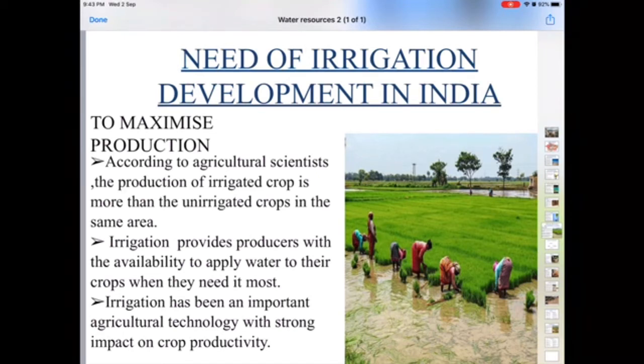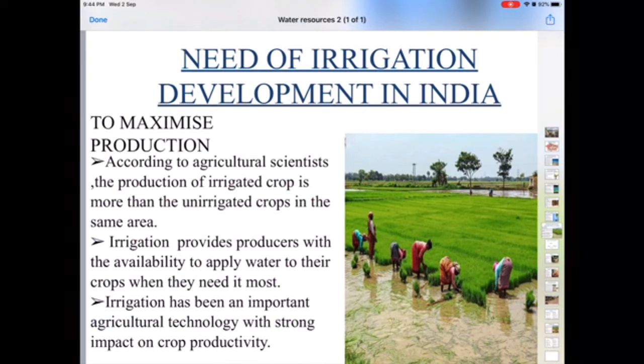So children, agriculture scientists say that the production of irrigated crops is more than that of unirrigated crops in the same area. For example, in the same area, if irrigation facilities are provided to the crop, the agriculture production will be more. But if irrigation facilities are not provided, the crops are going to be damaged. They will not be able to survive without water, and it will lead to less agriculture production.